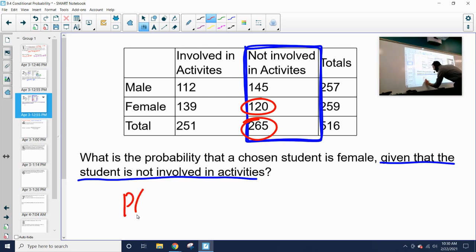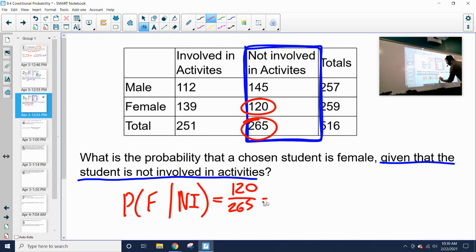So our probability of getting a female student, given, once again, that line represents given that they are not involved, equals 120 out of 265. And that would be our probability. If we were plugging that in the calculator, it'd be 120 divided by 265, and that would give us about 0.45. So a little bit less than half of the students not involved in activities are female. So that was conditional probability.